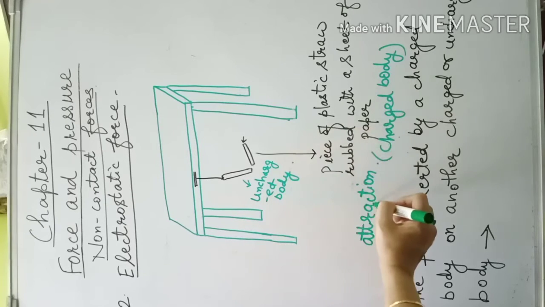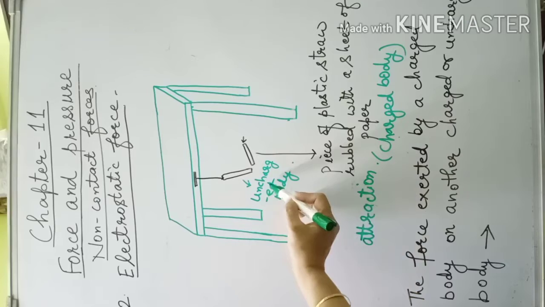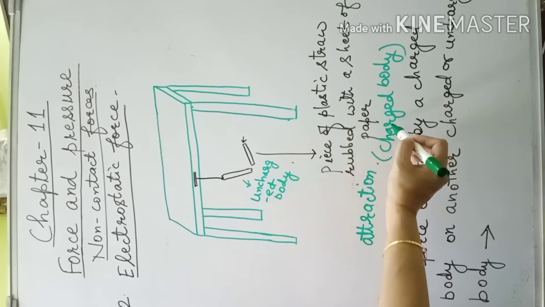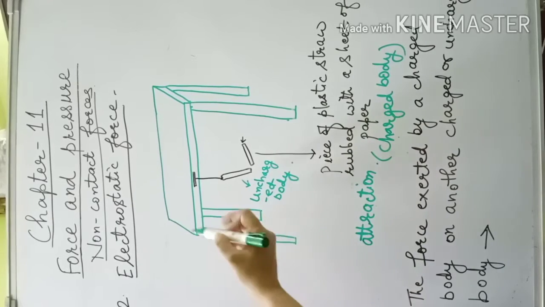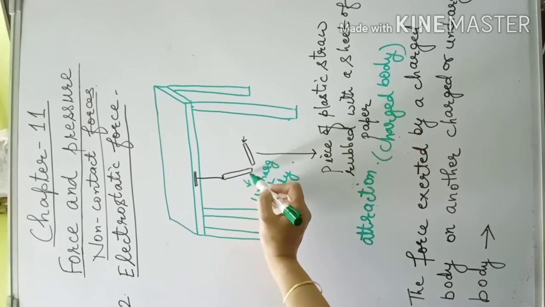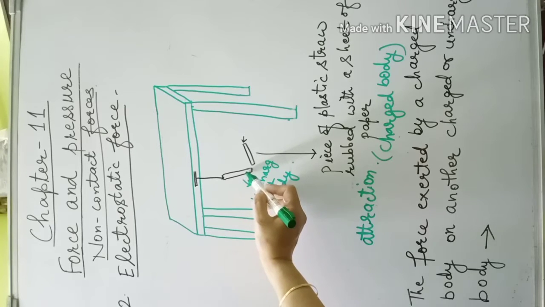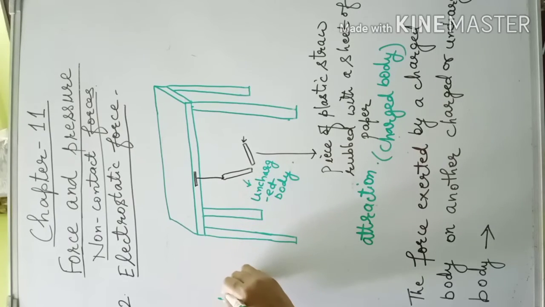So there will be attraction between an uncharged body and a charged body. Now rub the free end of the suspended piece of straw with a sheet of paper. So when you rub this end of the suspended piece of straw with a piece of paper, that will become charged.